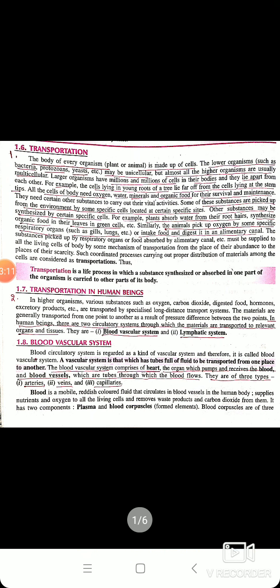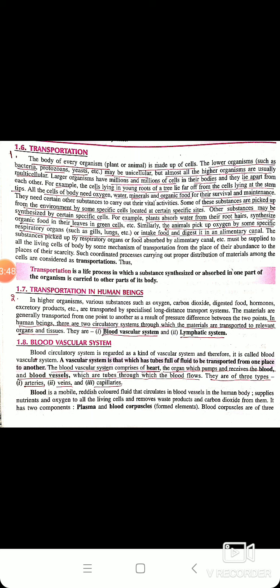So the main purpose of this explanation was that substances have to be transported from one part of the body to another in the organism. So the definition of transportation goes as: transportation is a life process in which a substance synthesized or absorbed in one part of the organism is carried to other part of its body.